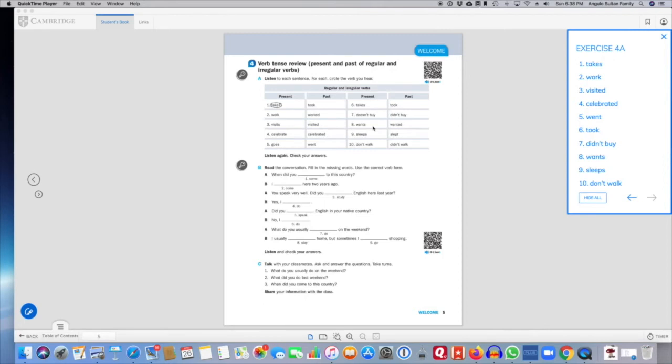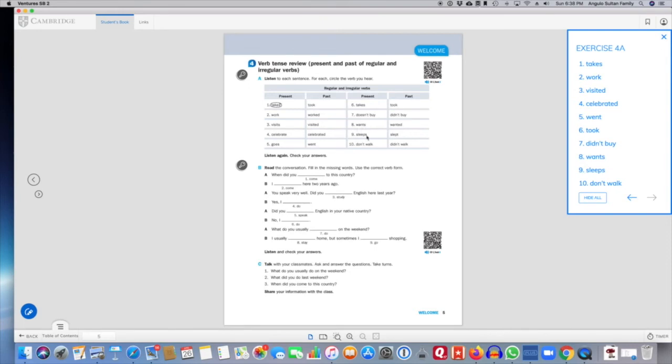Right now he wants to go. So that's why it's in the present tense. And remember, for the third person, for he, she, Mike, Molly, any person, we add an S to the base form to form the present tense.